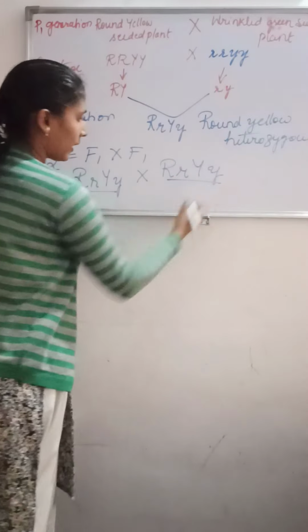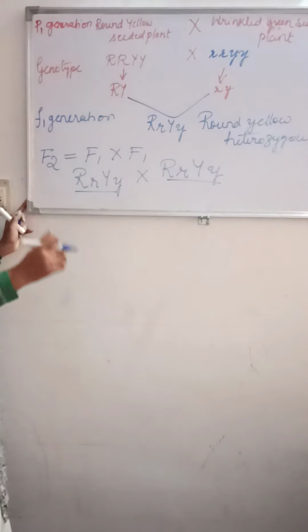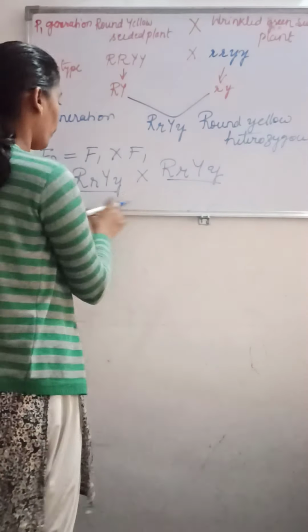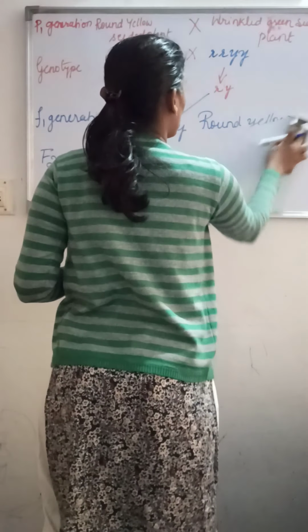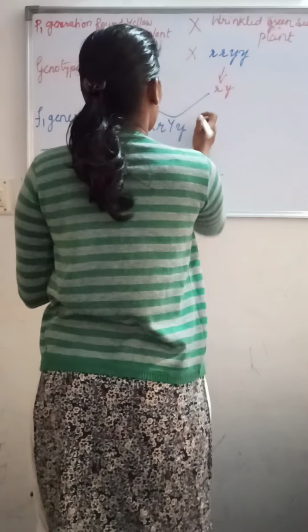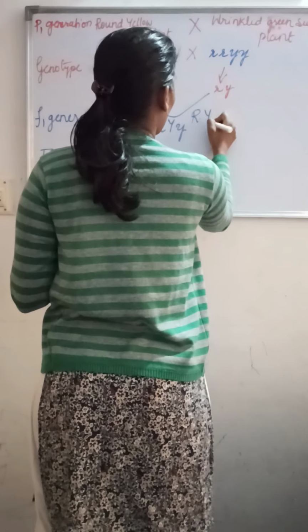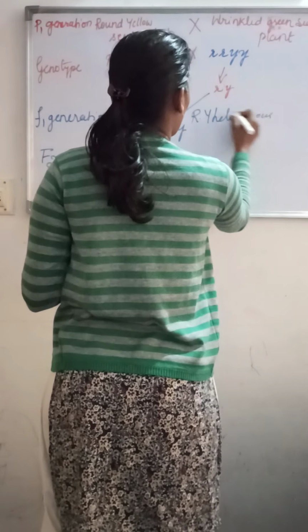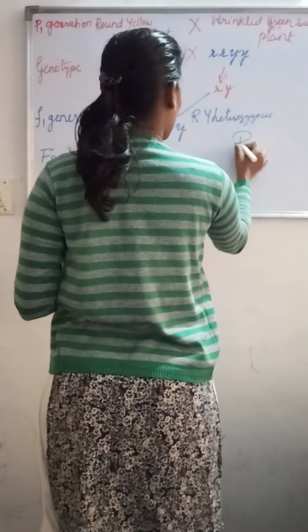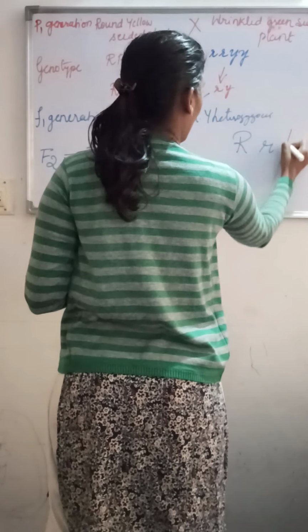Here I'll show one small thing, how to get these gametes. This is round yellow heterozygous. So here you can see capital R, small r, capital Y and small y.